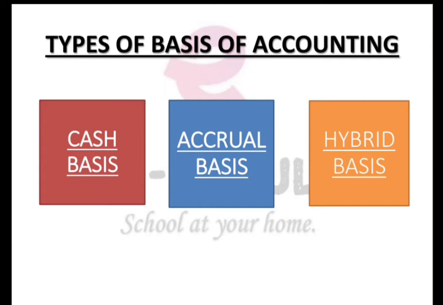We are going to learn what the basis of accounting is. Basis of accounting is basically the nature of accounting that an entity follows, and mainly there are three types: cash basis, accrual basis and hybrid basis. Now students, this is a very important part of the accounting system, and from this section you will be getting very important questions, and for that I just want you to write down the points which I am going to tell you right now.